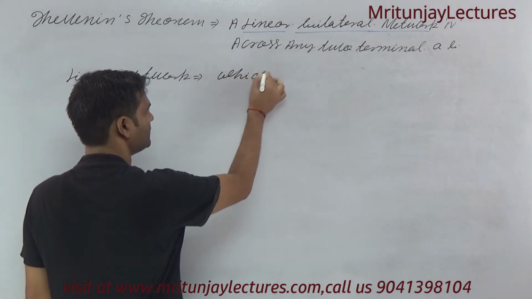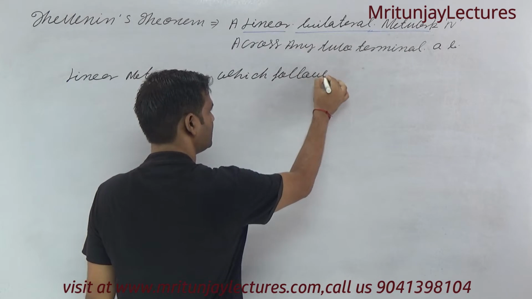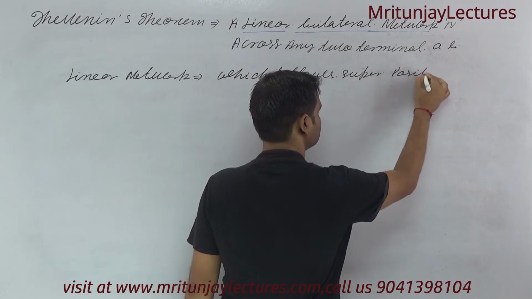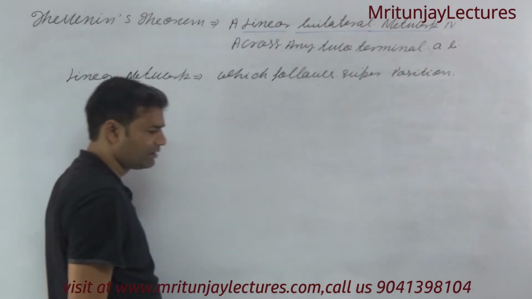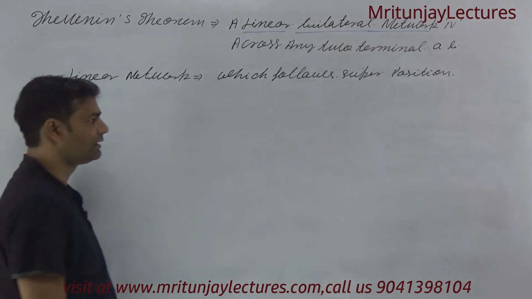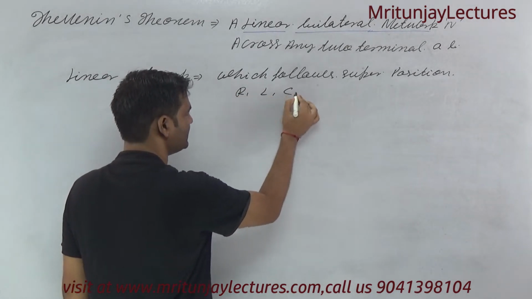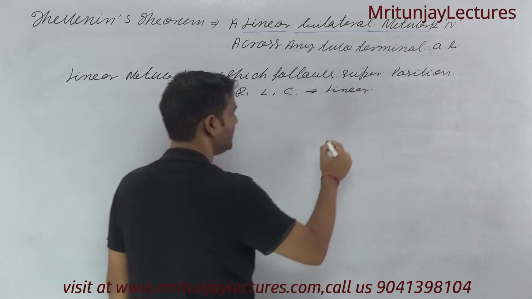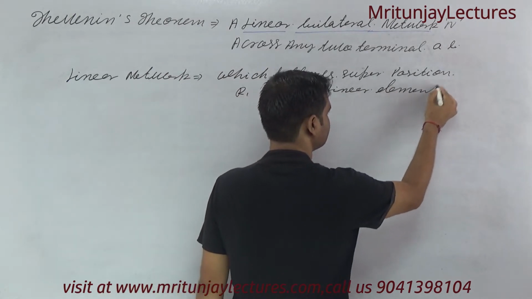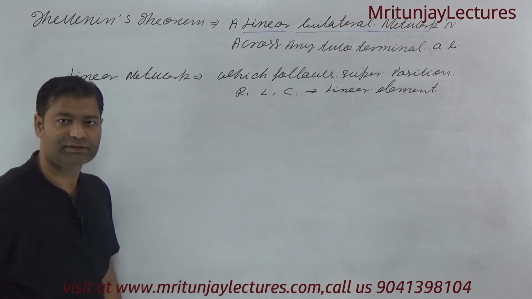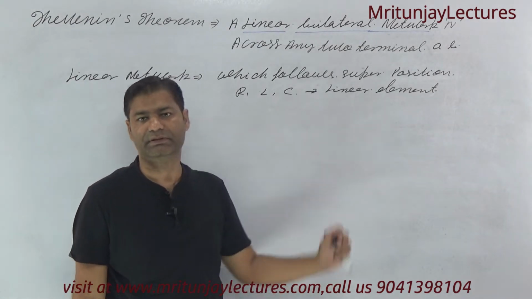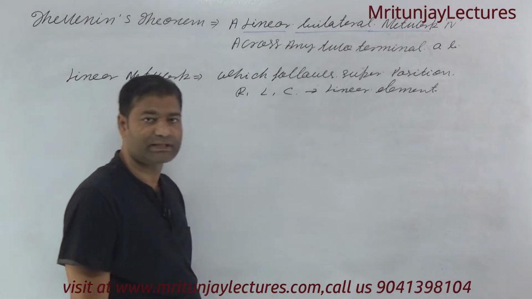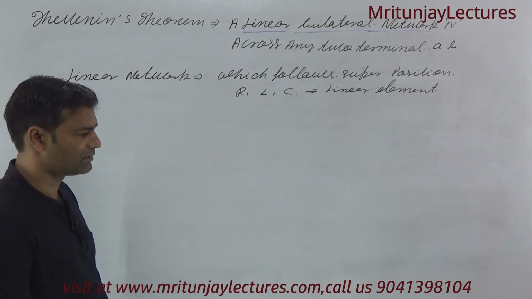Which follow superposition, like RLC. That is the linear element. What is the superposition? I have discussed in superposition theorem. For example, RLC is the linear element. Sometimes they ask whether RLC is linear or bilateral or unilateral.